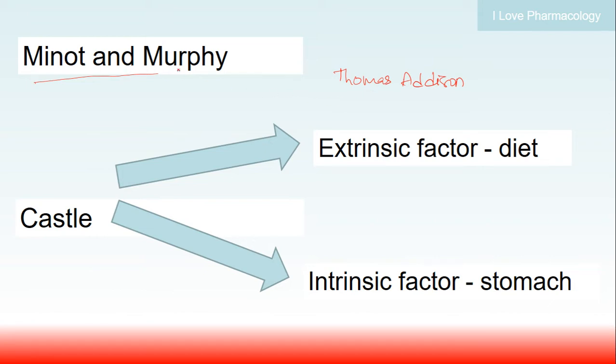For this, Minot and Murphy got a Nobel Prize, and it was later Castle who gave a hypothesis that there was an extrinsic factor which is present in the diet and an intrinsic factor which is present in the stomach, which are responsible for this function. So the extrinsic factor in the diet is vitamin B12, and it is the intrinsic factor released from the stomach which is necessary for the absorption of vitamin B12.